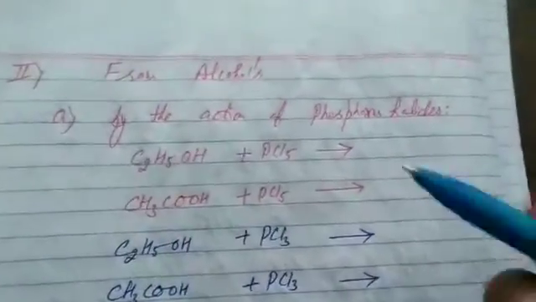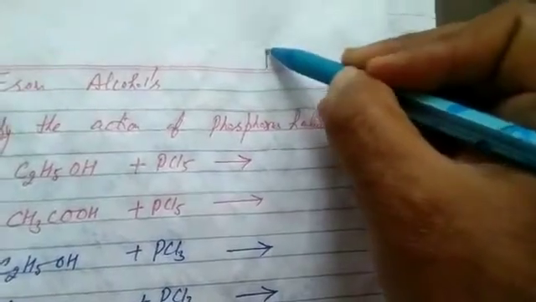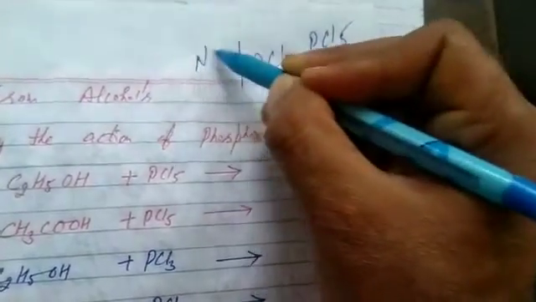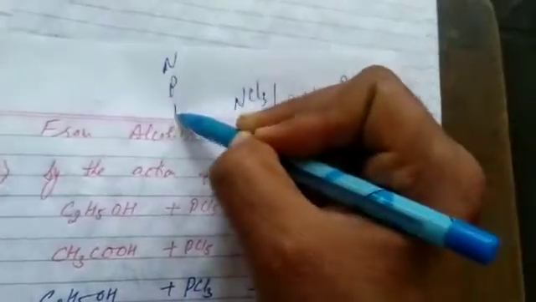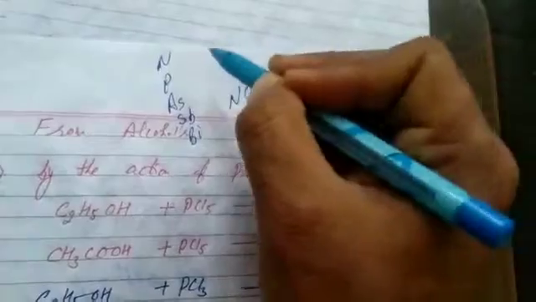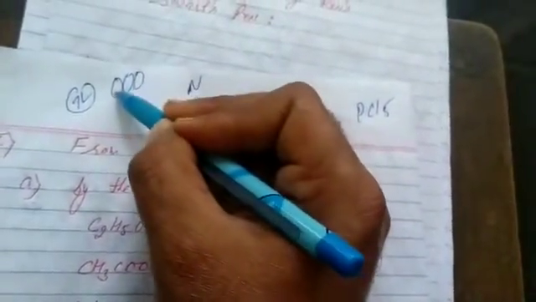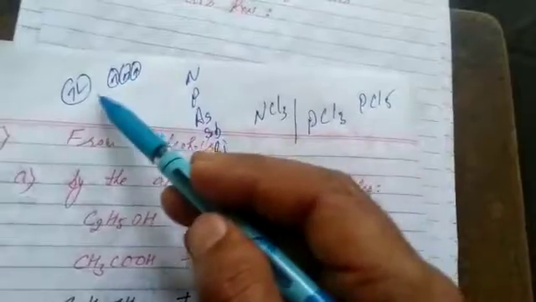Next, preparation from alcohols. That's the easy part. By the action of phosphorus halide. We know phosphorus forms two halides, that is trihalide and pentahalide, while nitrogen fails to form a pentahalide, it forms only a trihalide. That's a member of the nitrogen family: nitrogen, phosphorus, arsenic, antimony and bismuth. Students, nitrogen's valence shell is 2s2 2p3. It doesn't possess vacant d orbitals. An electron cannot be promoted to a higher energy level. Hence, it cannot expand its octet.